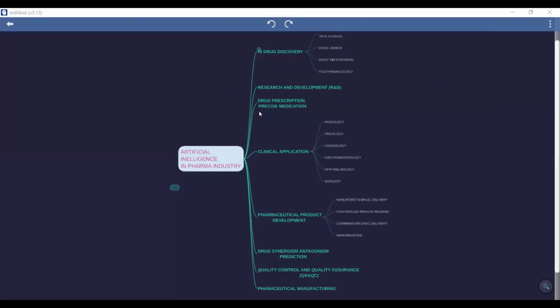So here I made the mind map of artificial intelligence used in the pharma industry. It is one of the top technologies shaping the future of pharmacy. First one is drug discovery, which is used for drug screening, drug designing, drug repurposing, and polypharmacology.